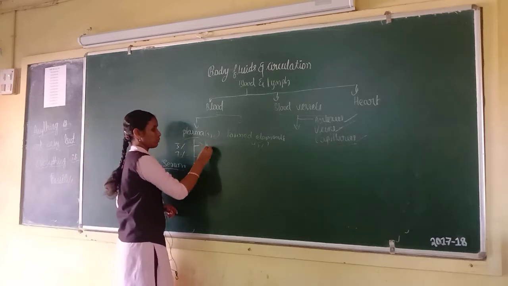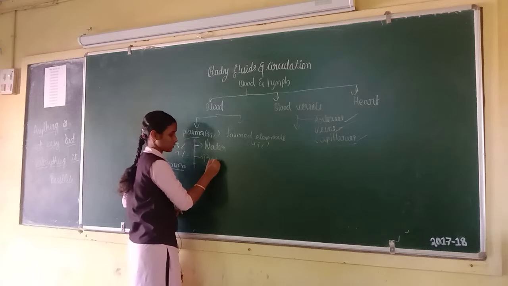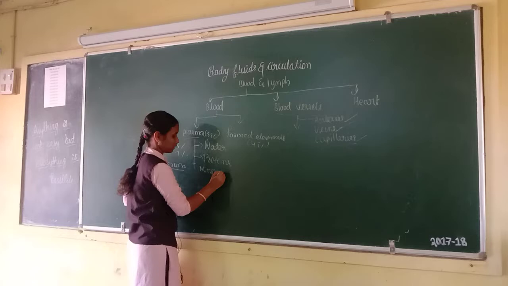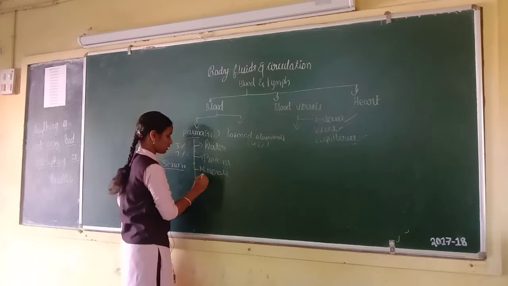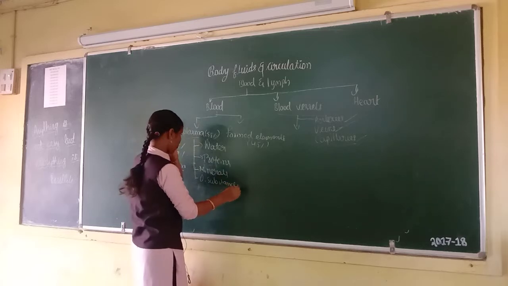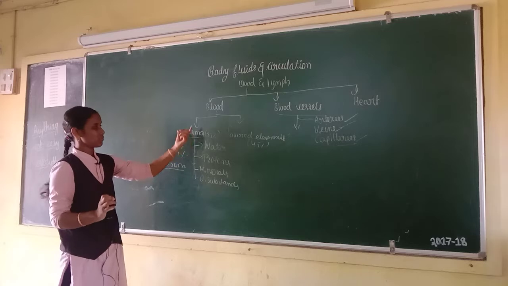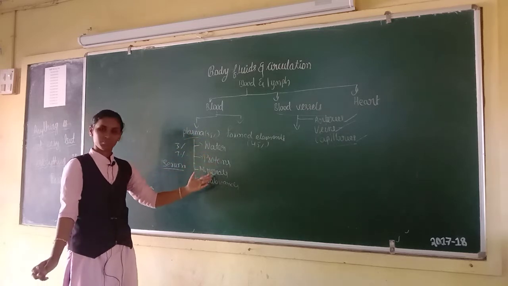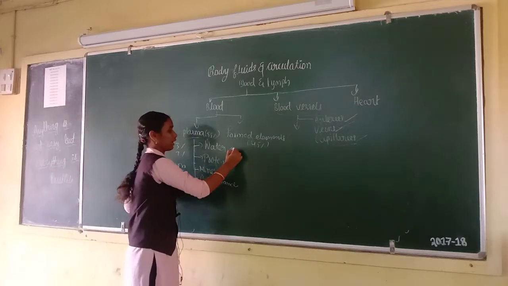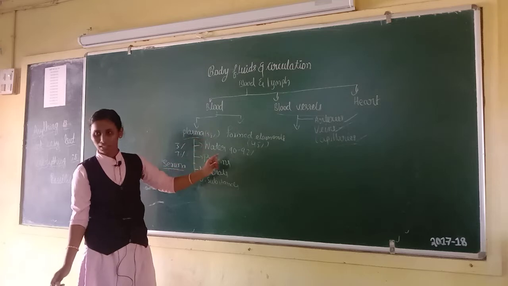First, composition of plasma. First, water. Second, proteins and minerals, and fourth, other substances. Plasma contains water, proteins, minerals and other substances. First one, water. 90 to 92% of plasma is water only.